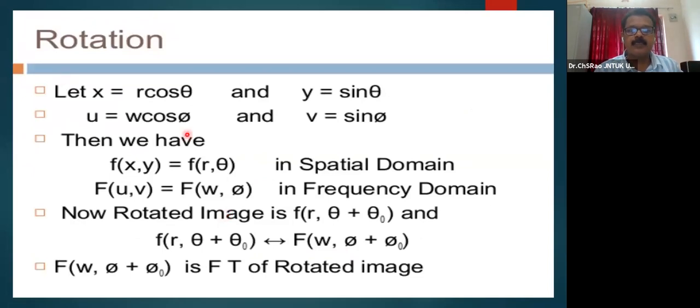Let x equal to r cos theta and y equal to r sin theta, then u may be represented as w cos phi and v may be represented as w sin phi, where the rotation property, the rotated image in spatial domain and in frequency domain you can see here. Now the rotated image is f of r comma theta plus theta naught, which may be represented like this in spatial domain. This is the transformed domain which offers a rotation of theta naught, and the Fourier transformed version of the rotated image may be seen like this.